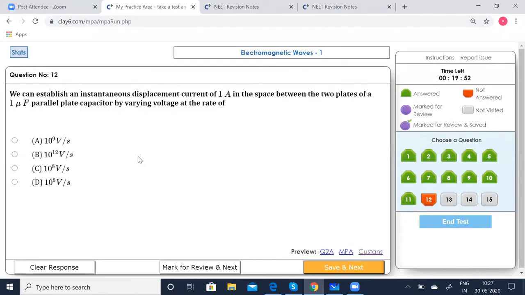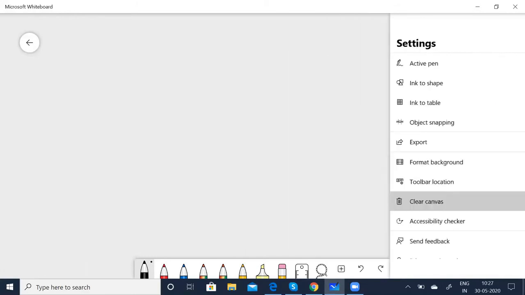We can establish an instantaneous displacement current of 1 ampere in the space between the two plates of a 1 microfarad parallel plate capacitor by varying voltage at the rate of 10 to the power of 9 volts per second, 10 to the power of 12 volts per second, 10 to the power of 8 volts per second, or 10 to the power of 6 volts per second. All right. Let us now quickly solve this.